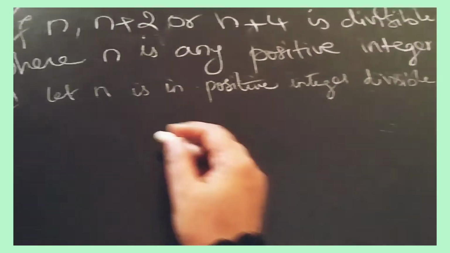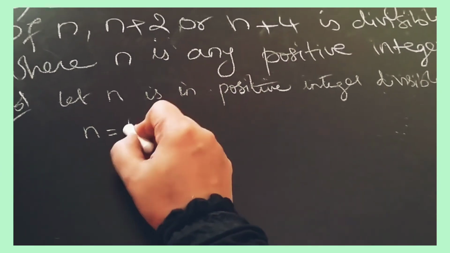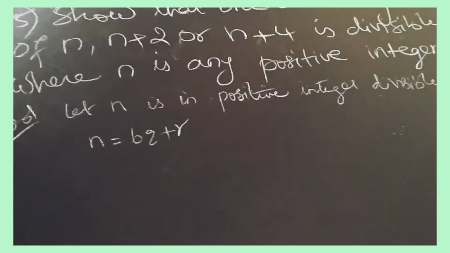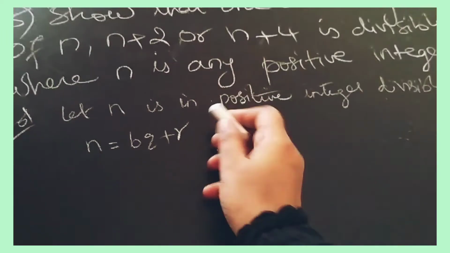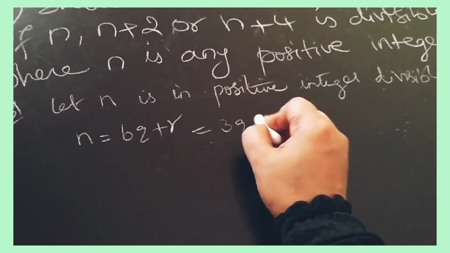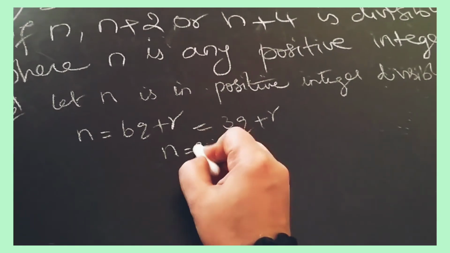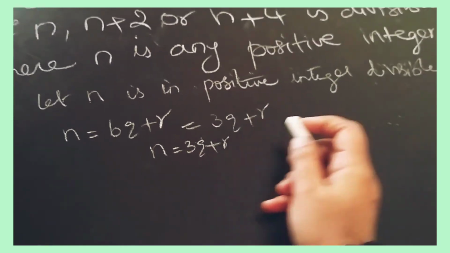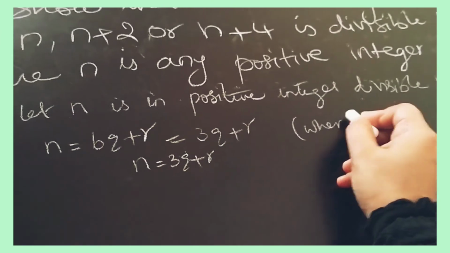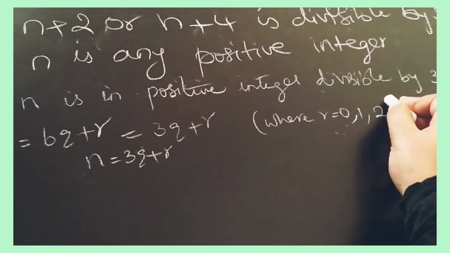So if we are taking b is equals to 3, according to Euclid's division lemma, n is equals to bq plus r. We are taking a as n now, so n is equals to bq plus r, which is 3q plus r, where r is equals to 0, 1 and 2.